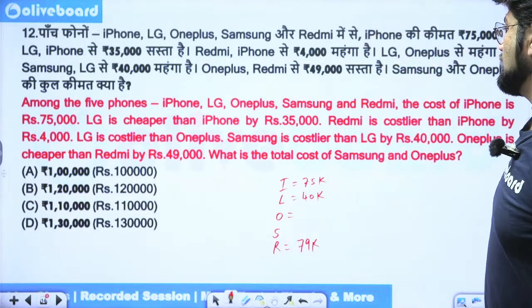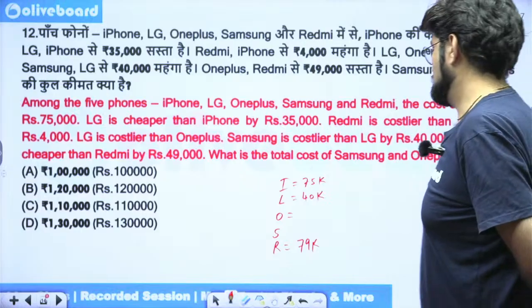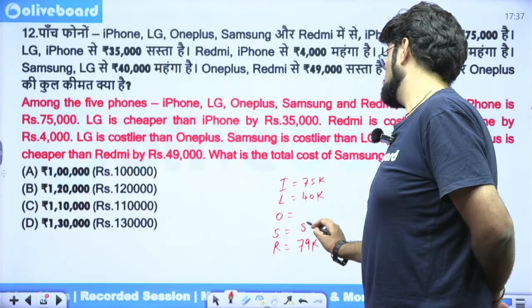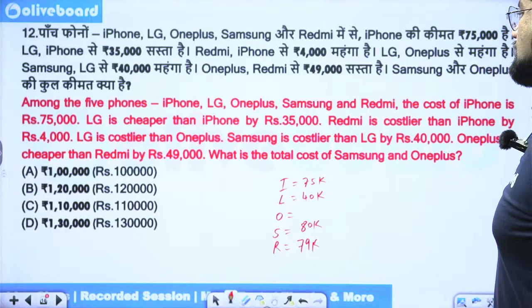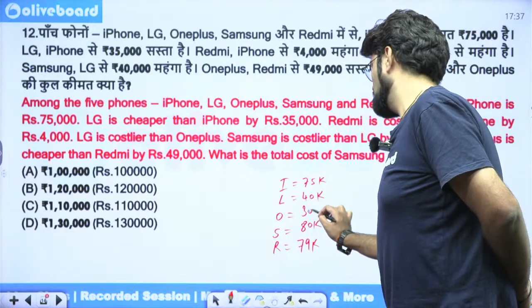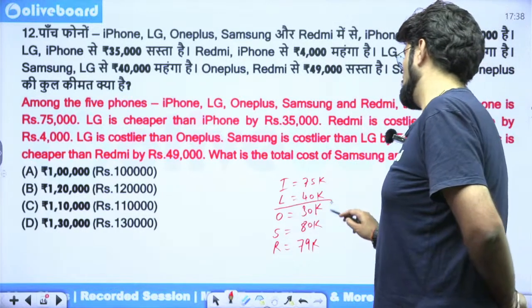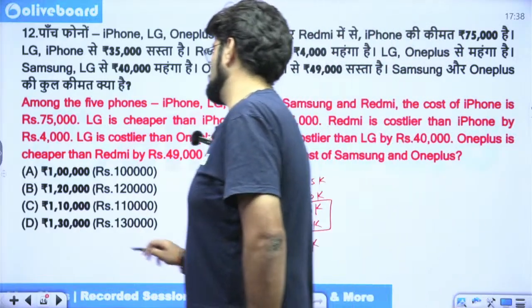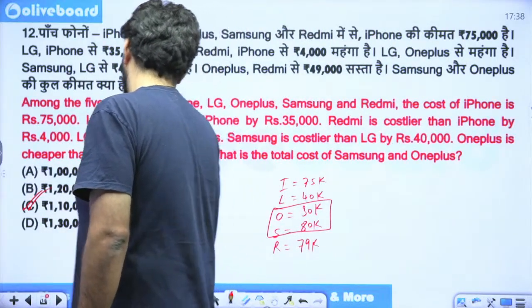LG is costlier than OnePlus. Okay. Samsung is costlier than LG by 40,000. Samsung is 80,000. OnePlus is cheaper than Redmi by 49,000. That's 30,000. What is the total cost of Samsung and OnePlus? Samsung and OnePlus is 110,000. 1,10,000. Option C. Very easy question. Next.